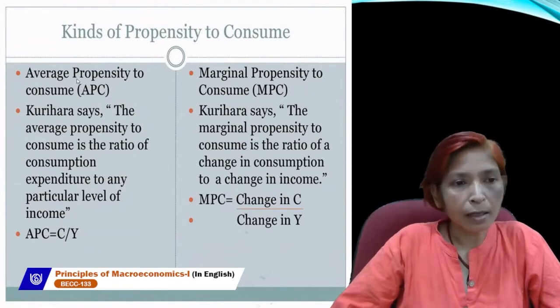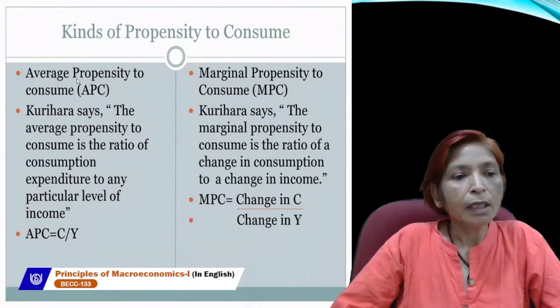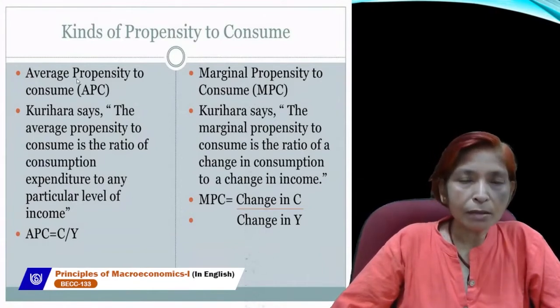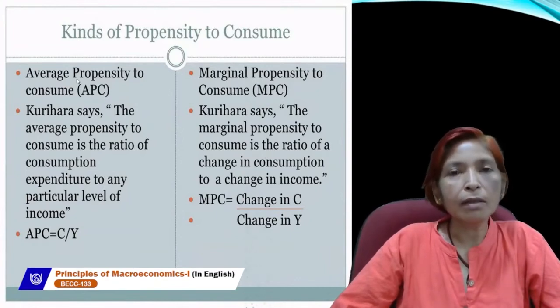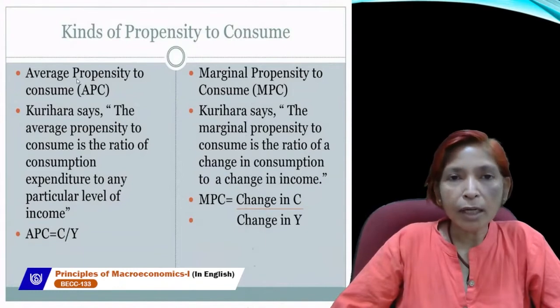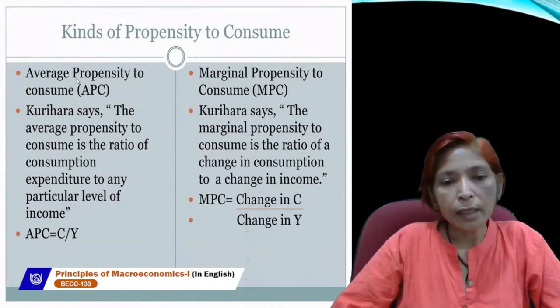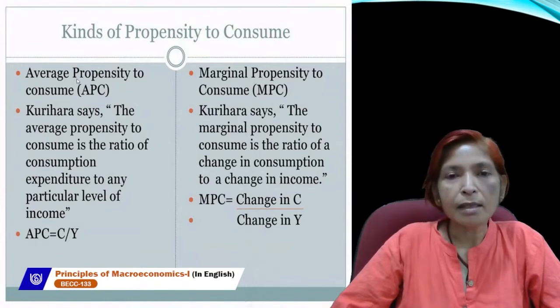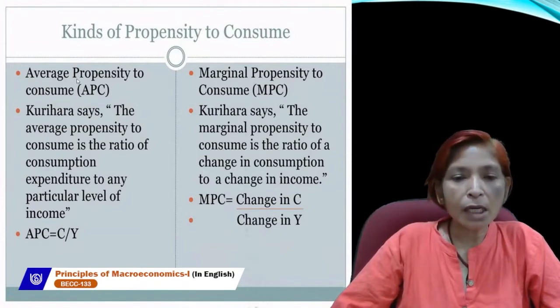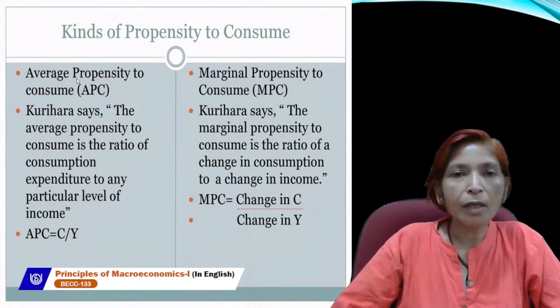According to Kurihara, the average propensity to consume is the ratio of consumption expenditure to any particular level of income. And according to Kurihara, marginal propensity to consume can be defined as the ratio of change in consumption expenditure to a change in level of income.